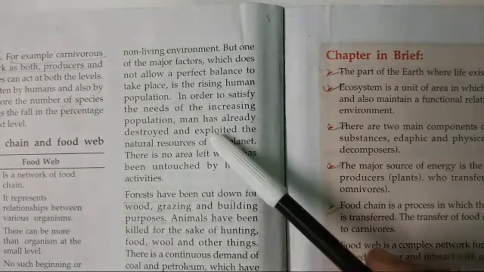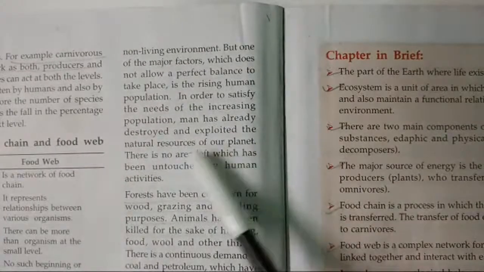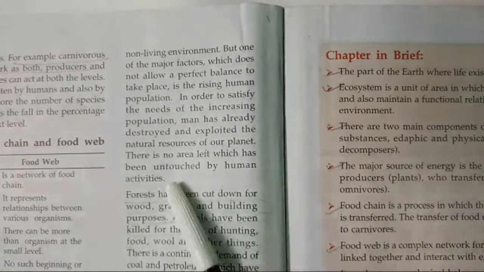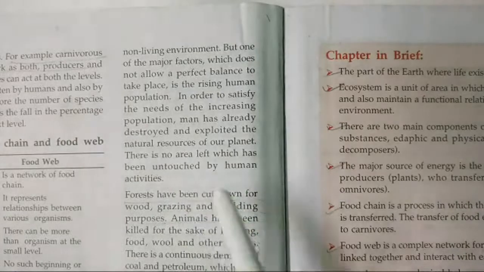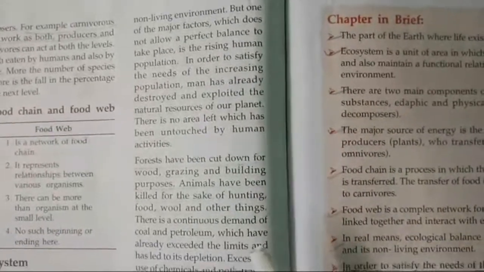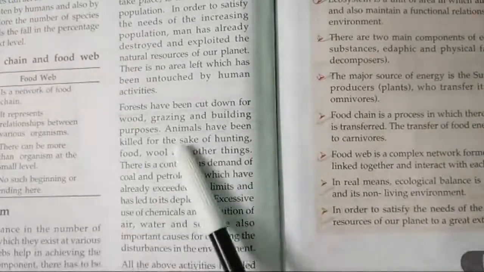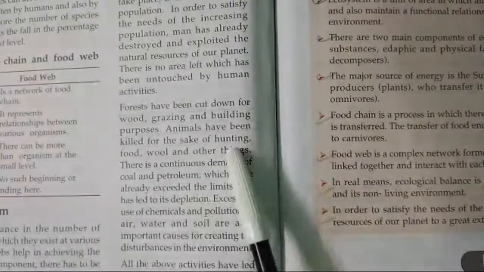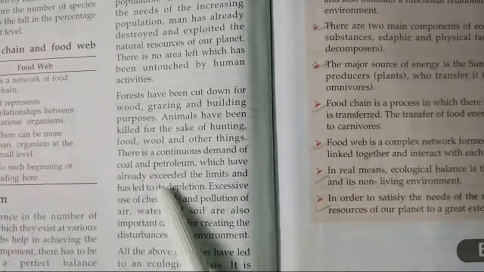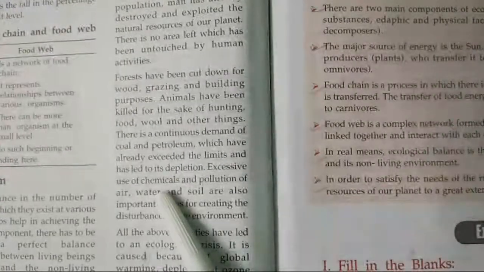As the population increases, to satisfy the needs of the increasing population, man has destroyed and exploited the natural resources. There is no area left which has been untouched. So everywhere the human effect is there, which affects the ecosystem. Forests have been cut down for grazing and building purposes, animals have been killed. There is a continuous demand for coal and petroleum, which have already exceeded the limits, which has led to depletion.